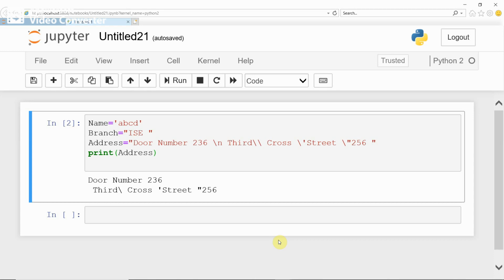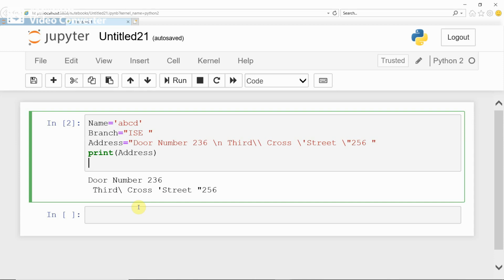Now you see one more topic in the string, that is raw strings. Raw strings, okay? Instead of giving these multiple backslashes to give escape sequence characters, instead of using backslashes, you can take the string as a raw string.